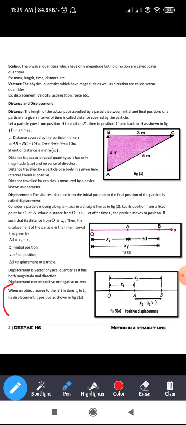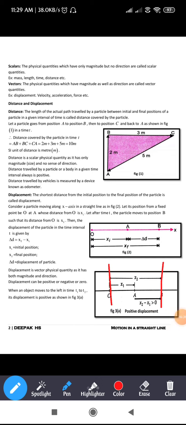Right now let us consider the object is at O and it has reached the point B.